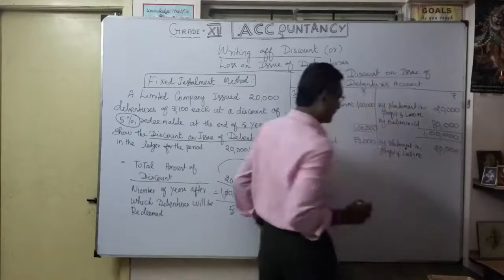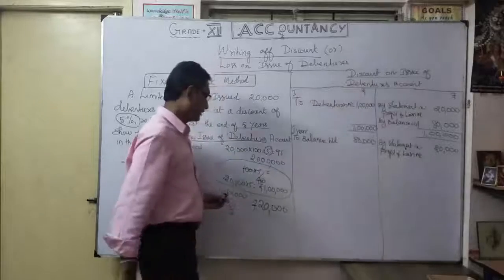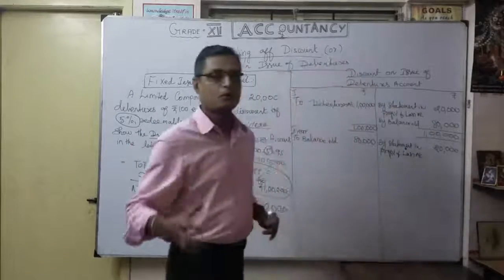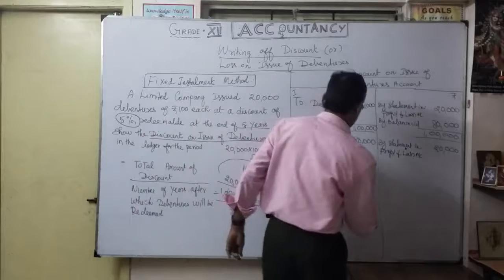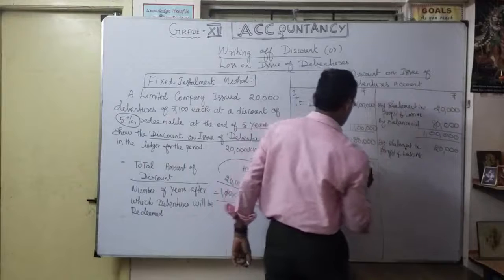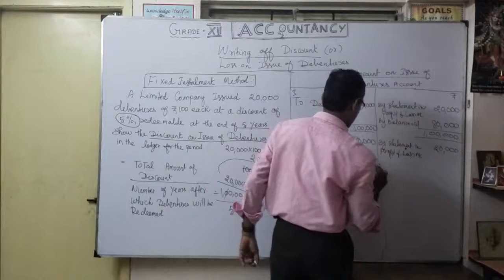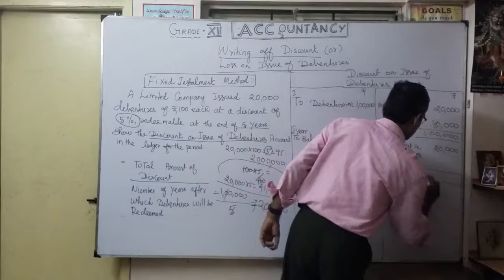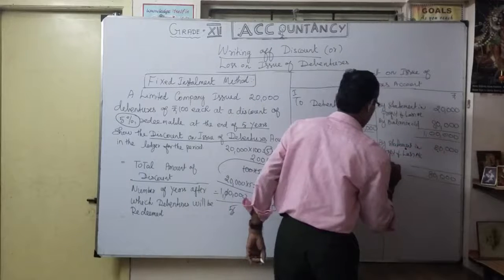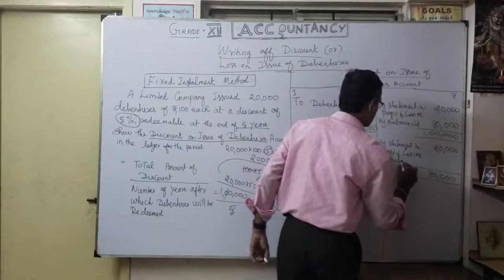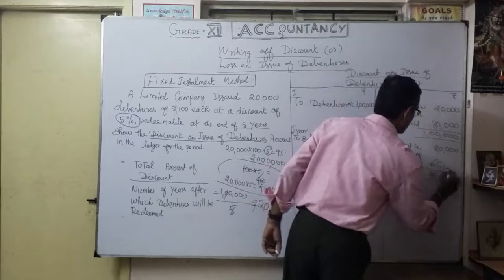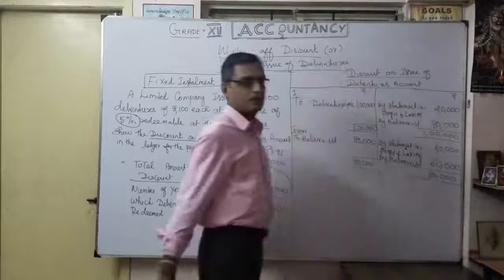That year again I write off 20,000 to reduce my profit. So the discount on issue of debentures account still available for the second year is 80,000, and by balance carried down, 60,000.